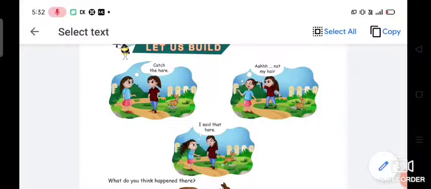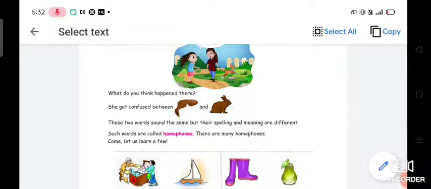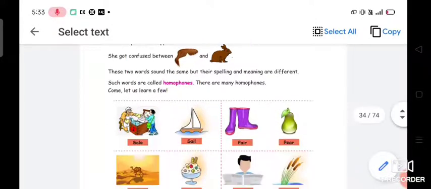But the other girl thought it is HARE. Okay, it is a creature. So this kind of words are known as homophones: words that sound the same but their spellings and meanings are different. Such words are called homophones. Okay, we are going to learn many different homophones.